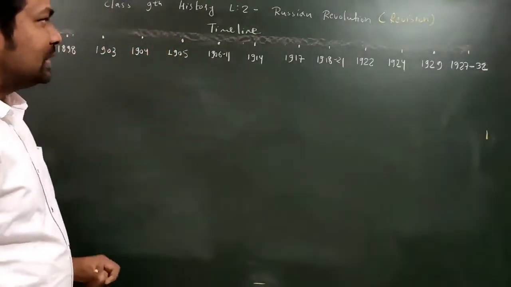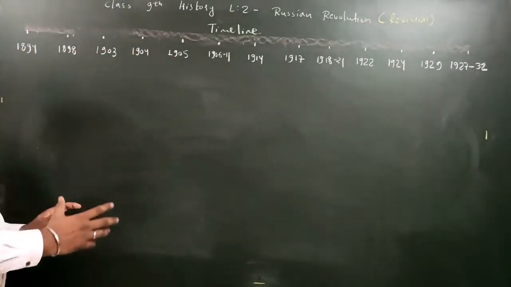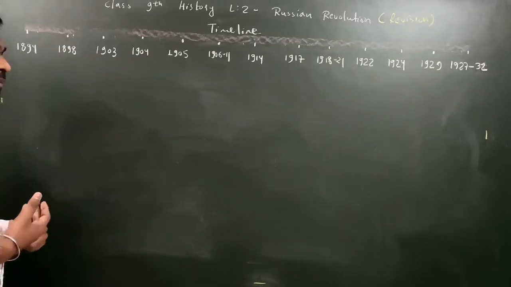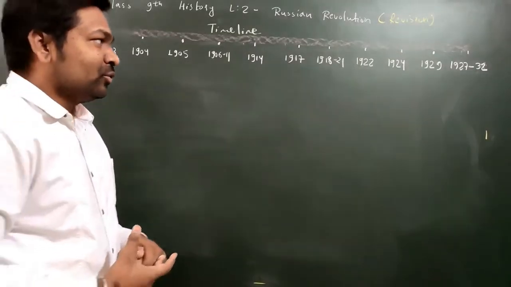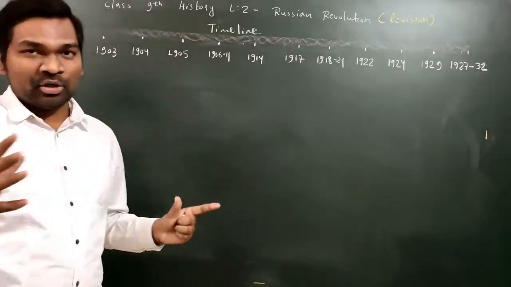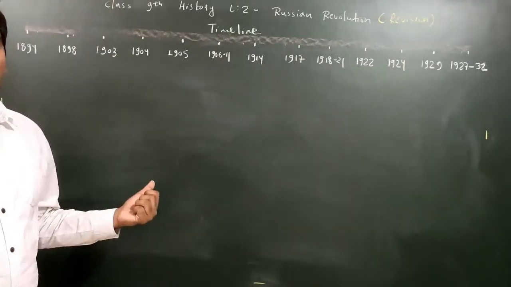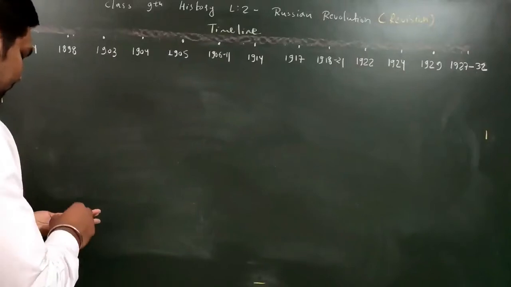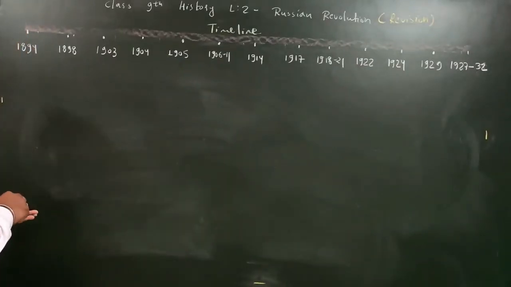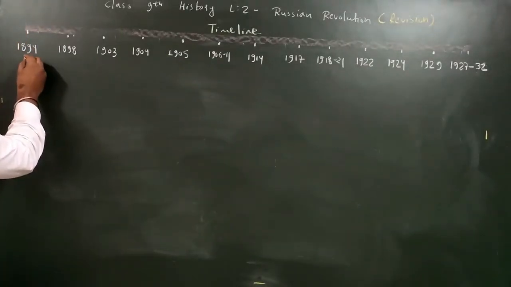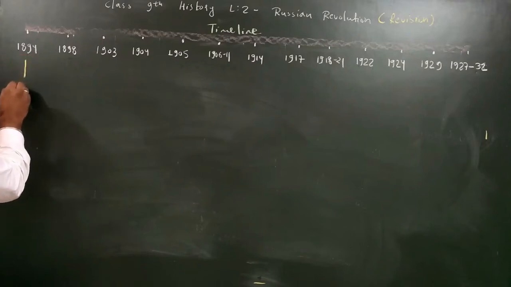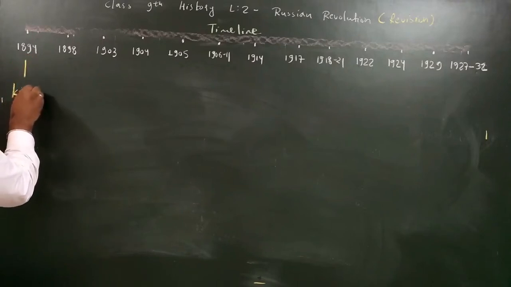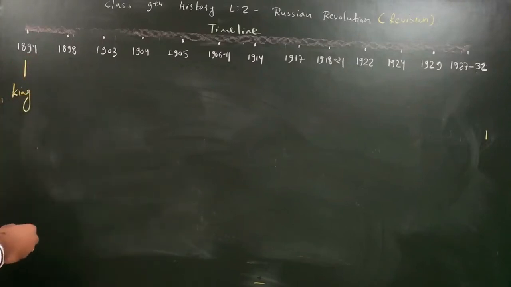Now we will discuss this entire set of years one by one. It will be very interesting if you pay proper attention. Through this revision only, your complete concept of this chapter will be extremely clear. So let's start. In 1894 we have to discuss the king, and I will tell you everything about him.